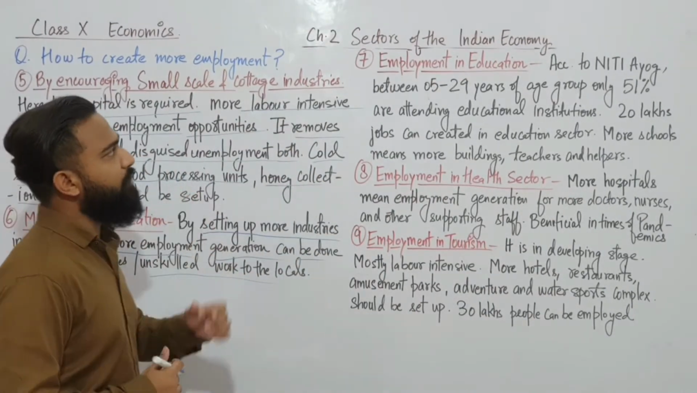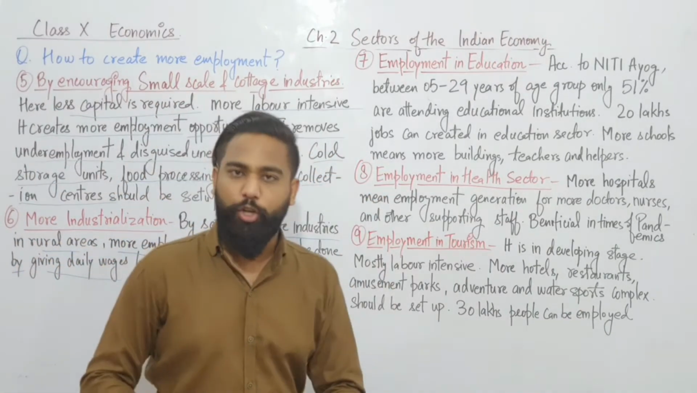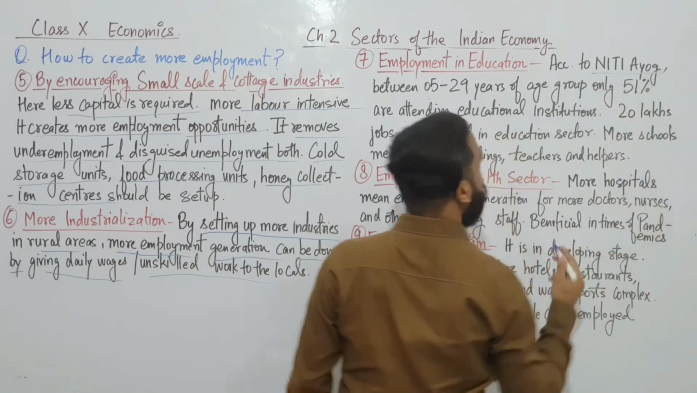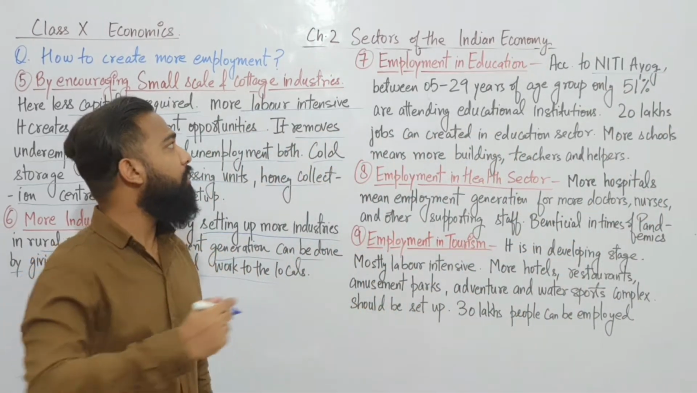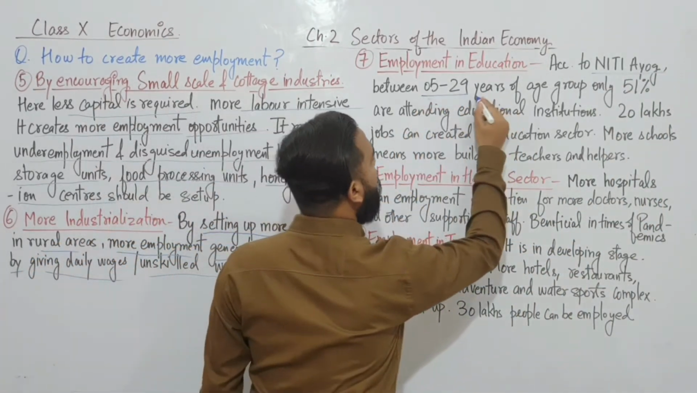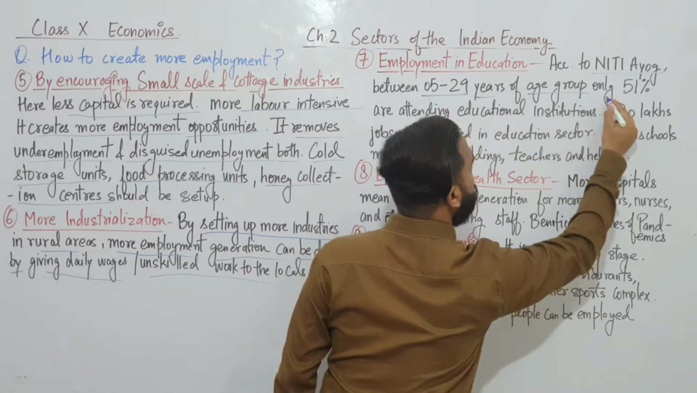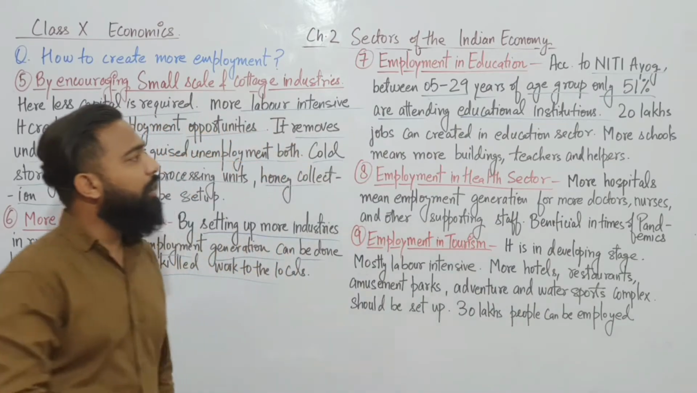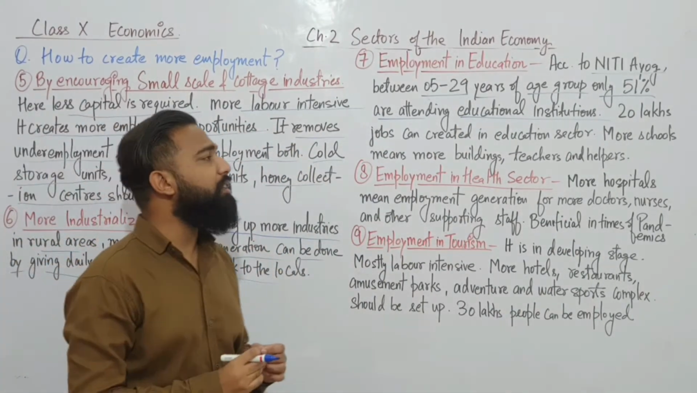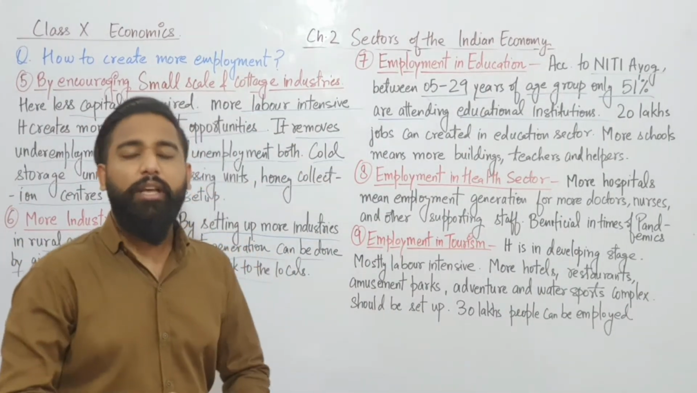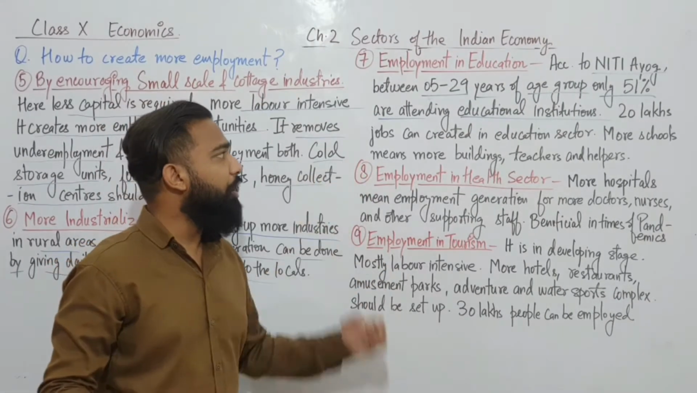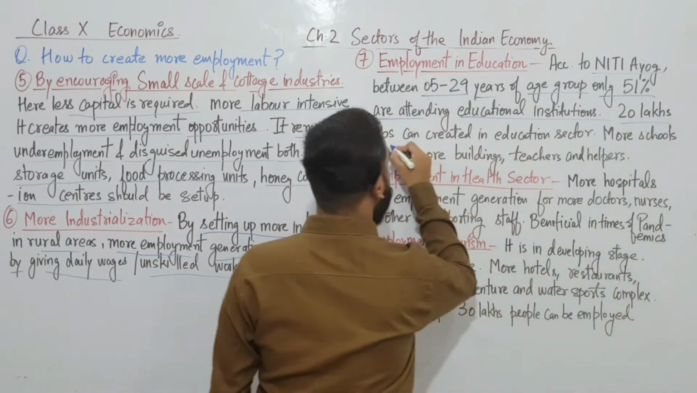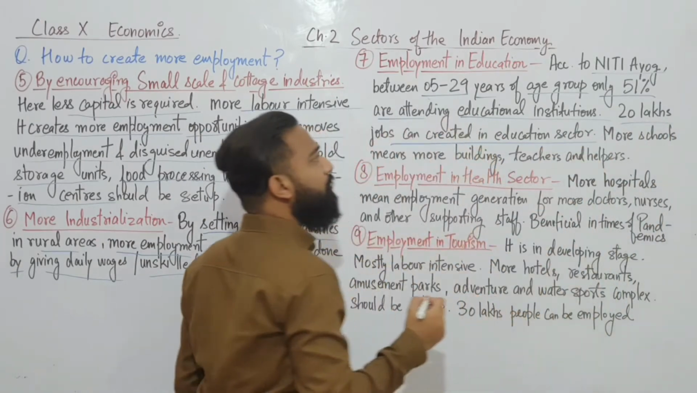Now students, the seventh one: employment in education. According to Niti Aayog, which was previously known as the Planning Commission, between 5 to 9 years of age, only 51% of people are attending educational institutions. It's very sad to see only 51% of students attending educational institutes, and 20 lakh jobs can be created in the education sector also.